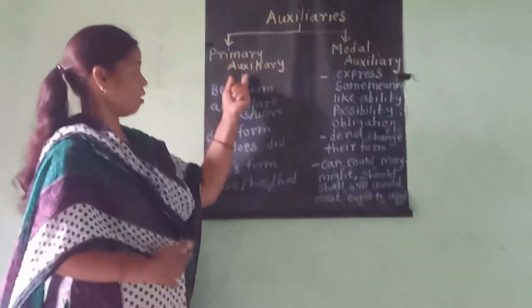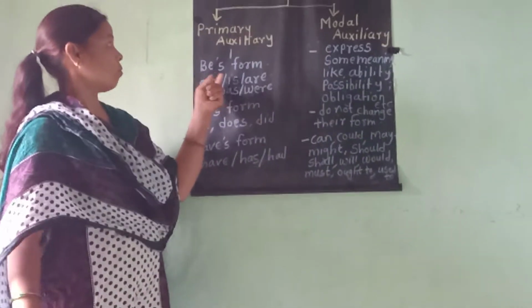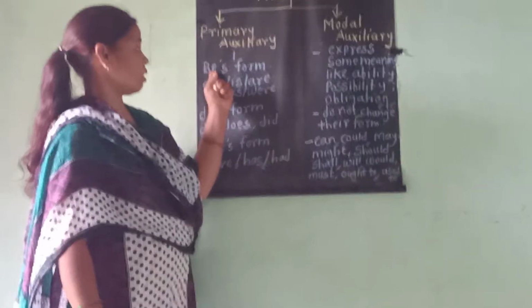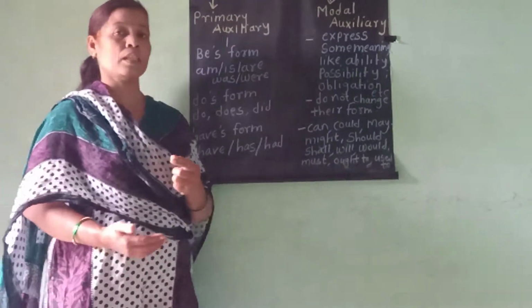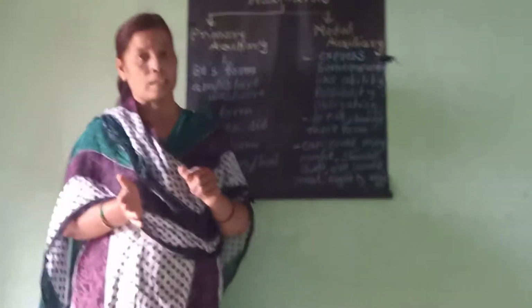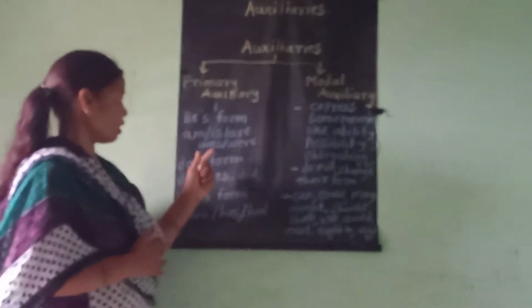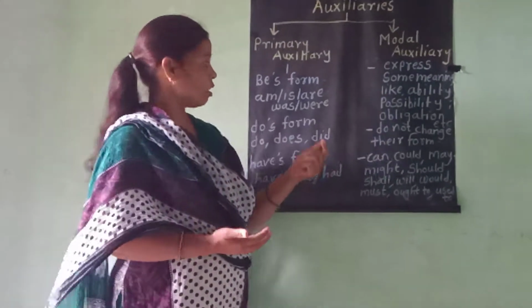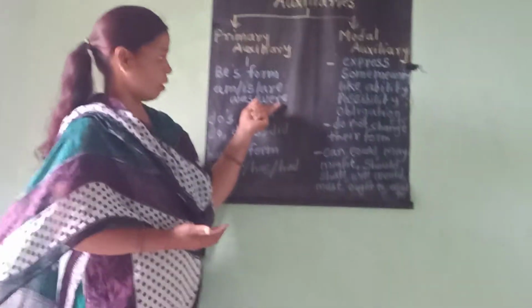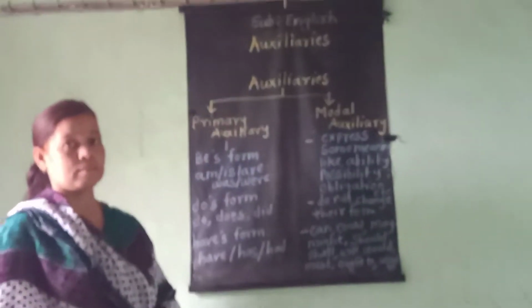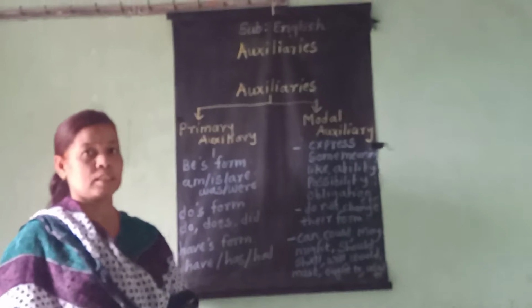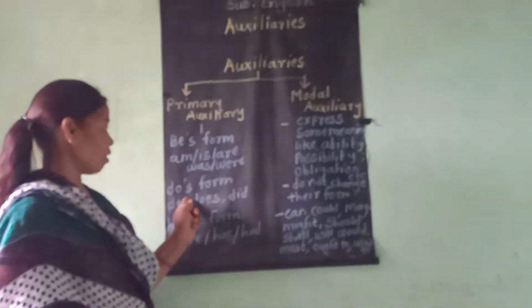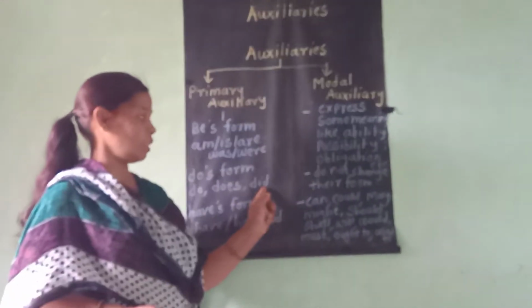First we are going to see the primary auxiliaries. First there is the be form. The be forms are am, is, are, or were. It is a helping verb. Then the do forms: do, does, did.